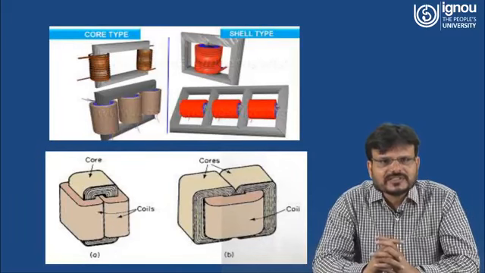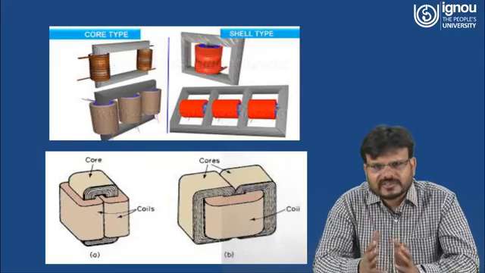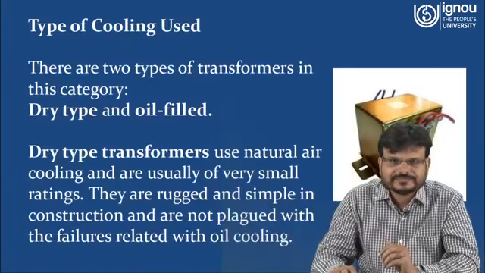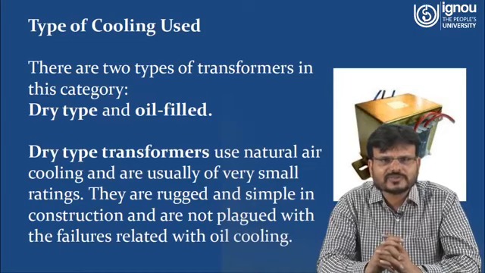Now again here you can see the difference between the core type and shell type transformer. In the first diagram is the core type transformer, and the figure denoted by figure B is a shell type transformer. Now we have to classify the transformer on the basis of the cooling.